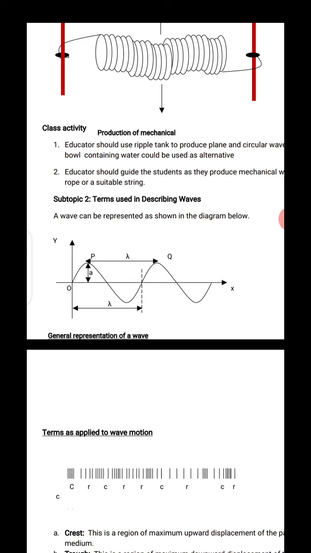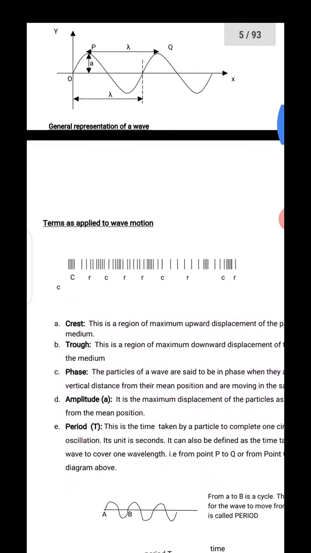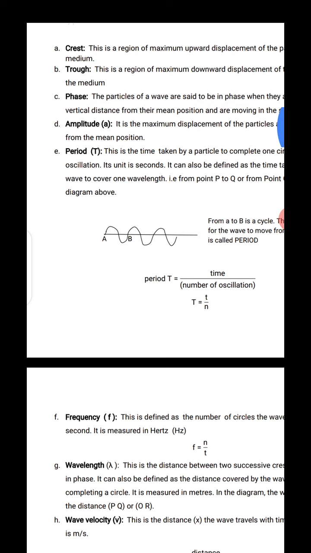You can see that the wavelength is a complete cycle distance, and the time to complete that one cycle distance is the period, which is measured in seconds.